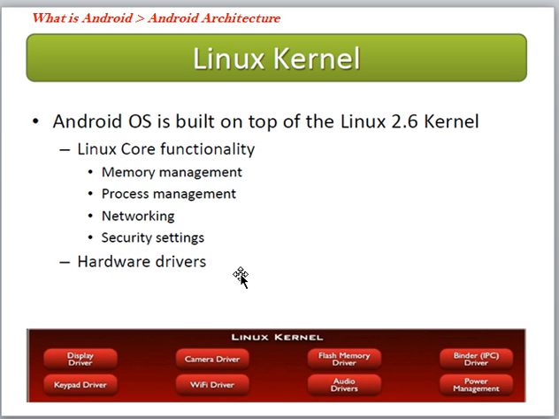And next, the hardware drivers: camera drivers, Bluetooth drivers, audio drivers, Wi-Fi drivers, keypad driver. These all come under hardware drivers.